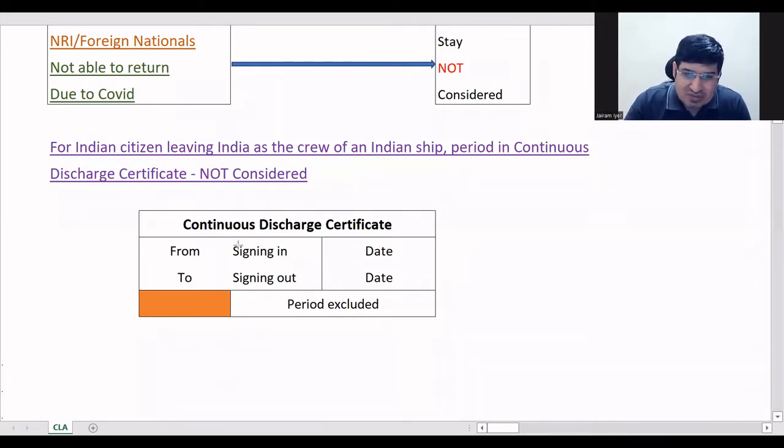So now in short, say this is your continuous discharge certificate directory. Okay, so you are signing in. When you are saying signing in means while going out you are signing, that is signing in. Okay, when you are coming back you call it as signing out, so don't get confused with in and out.